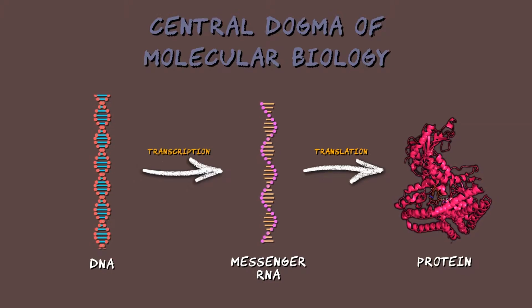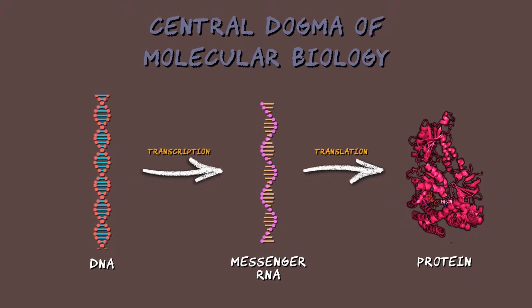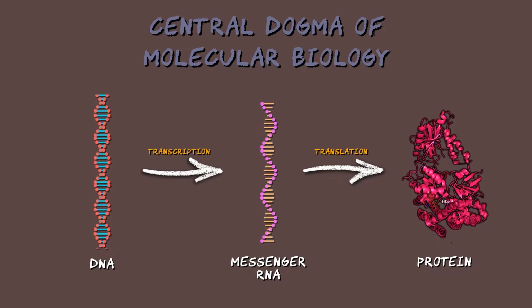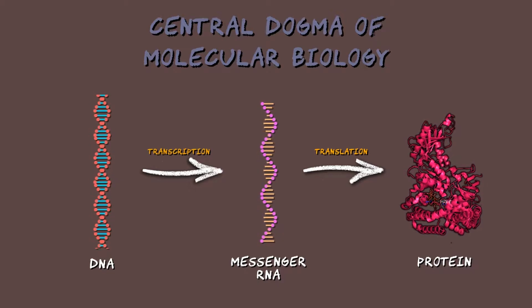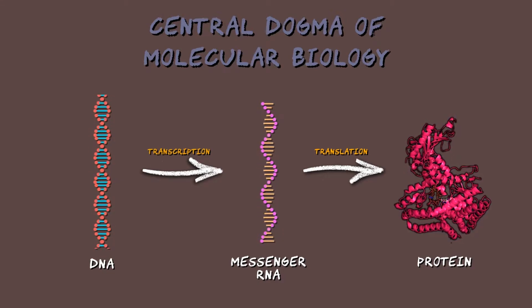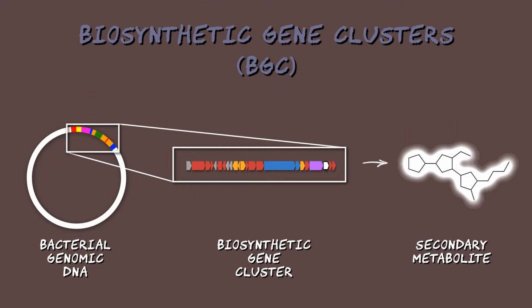We know from biology class that all organisms have DNA, which is our genetic code. DNA is transcribed into messenger RNA, which is in turn translated into an amino acid sequence. That sequence goes on to form the proteins and enzymes that perform millions of different functions in the organism. What's cool about bacteria is that the genes that encode for the biosynthesis of secondary metabolites are often clustered together in the genome.